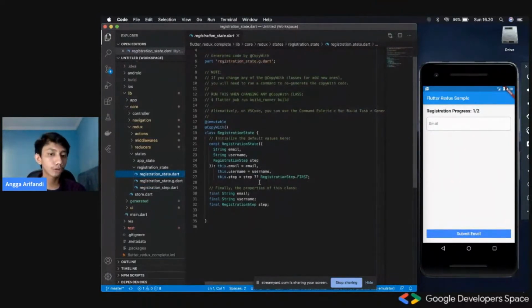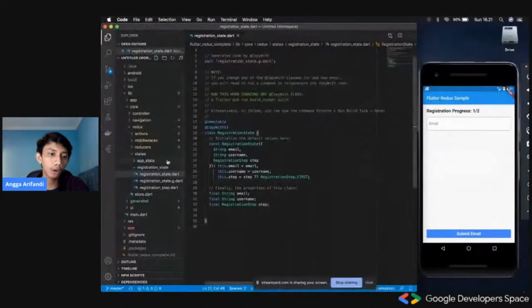And then we could also insert some default value for the parameters or attributes as well. In this case, we set the default value for step only, for step to the registration step dot first, because it makes sense, right? Every time the user comes to the app, it would be showing the first step.